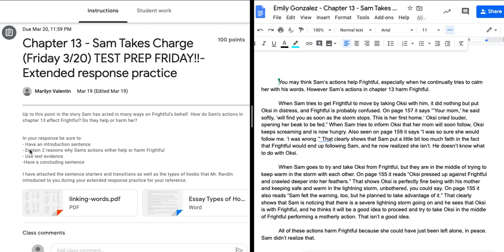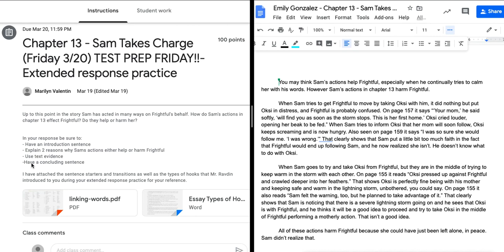Then I'm asked in more detail to have an introduction sentence and then explain 2 reasons why Sam's actions help or harm Frightful. That means 2 supporting reasons for my overall argument. That means that I need 2 separate claims to support my overall argument. 2 claims translates into 2 paragraphs. Of course, I have to use text evidence. That goes without saying, or at least you would think, and then a concluding sentence.